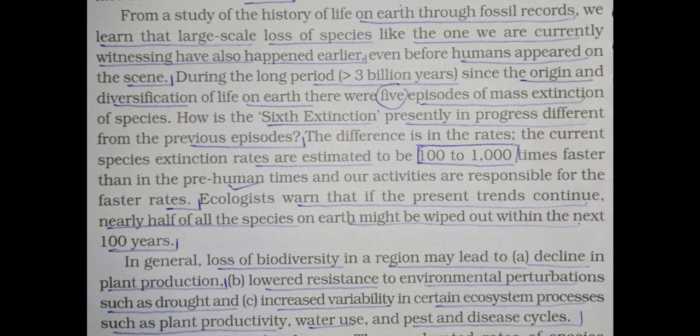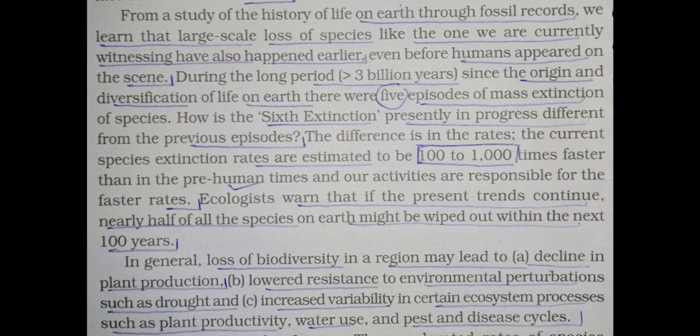The current species extinction rates are estimated to be 100 to 1000 times faster than in the pre-human times, and our activities are responsible. So again, our activities, means human activities, are responsible for the faster rates. Ecologists warn that if the present trends continue, nearly half of all the species on earth might be wiped out within the next 100 years. So again, 100 is one type of MCQ.